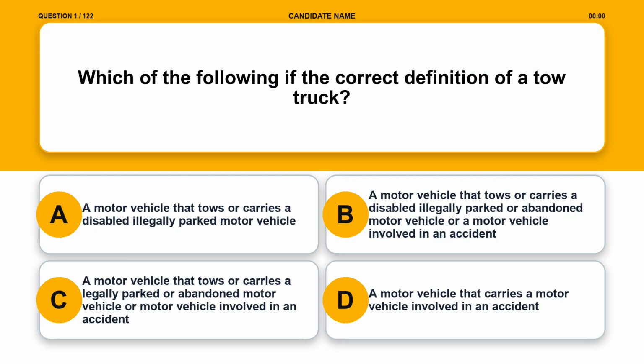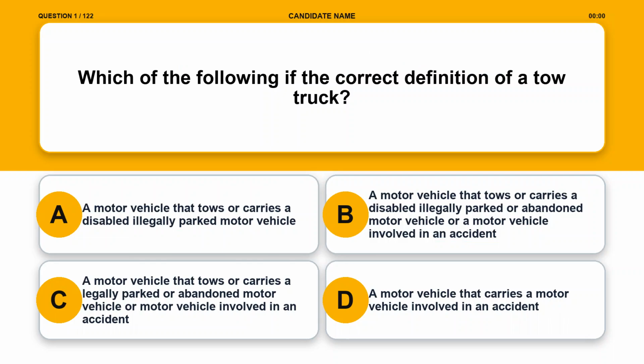Question 1. Which of the following is the correct definition of a tow truck? Option A, a motor vehicle that tows or carries a disabled illegally parked motor vehicle. Option B, a motor vehicle that tows or carries a disabled, illegally parked or abandoned motor vehicle, or a motor vehicle involved in an accident.